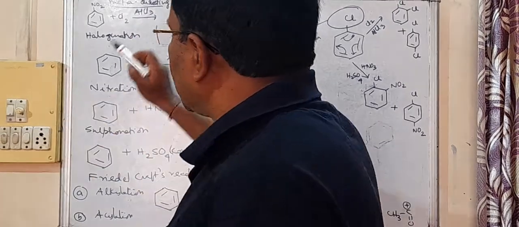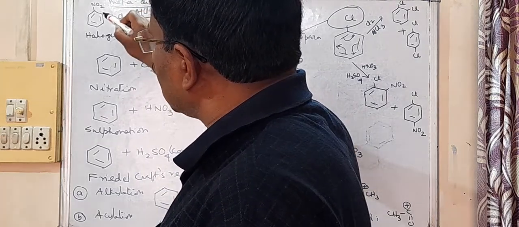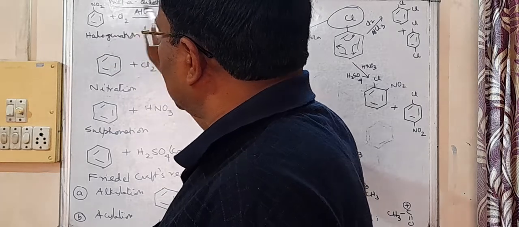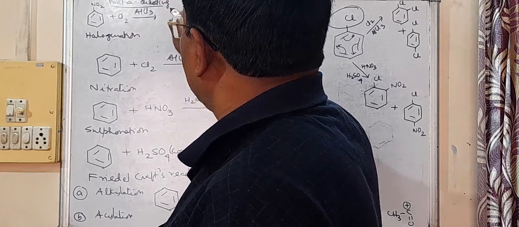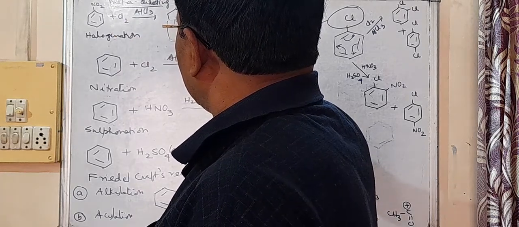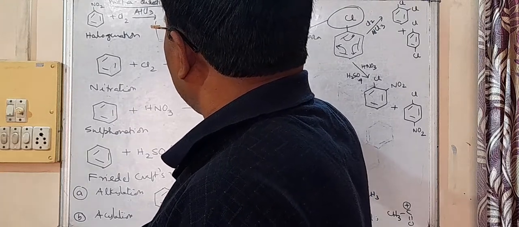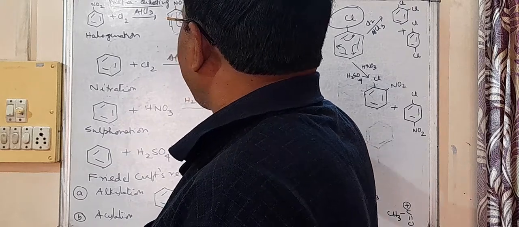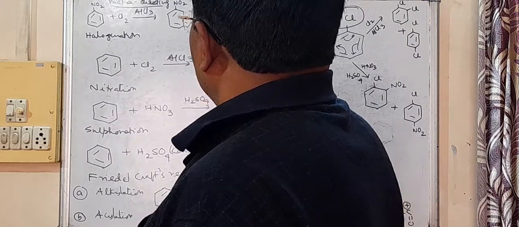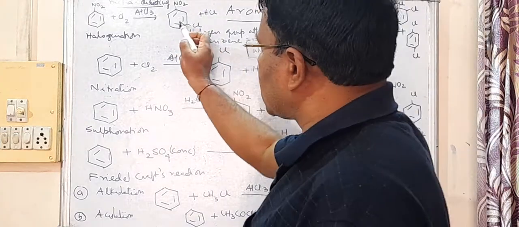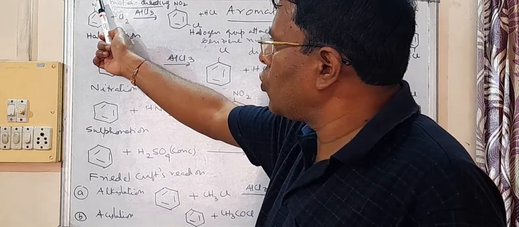Now it is seen that the incoming Cl plus will not come at ortho position. It will not come at para position. It comes at this position, that is meta. So I am writing the product here. The product that we get is NO2 and here Cl, plus HCl. So we get meta product here. That means we can say that this NO2 group is meta-directing.